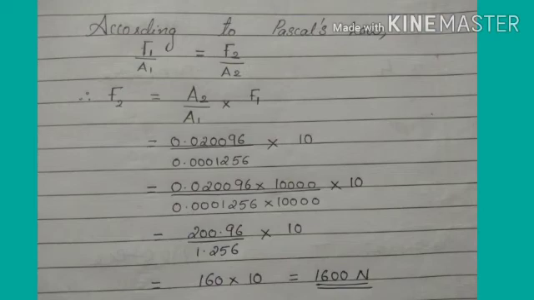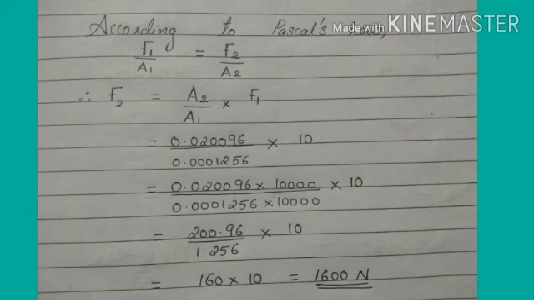According to Pascal's law, we know F1 by A1 equals F2 by A2. That is the equation. And here we want to find out F2. By cross multiplying the equation of Pascal's law, we get F2 equals A2 by A1 into F1. Next, we want to substitute the values here.